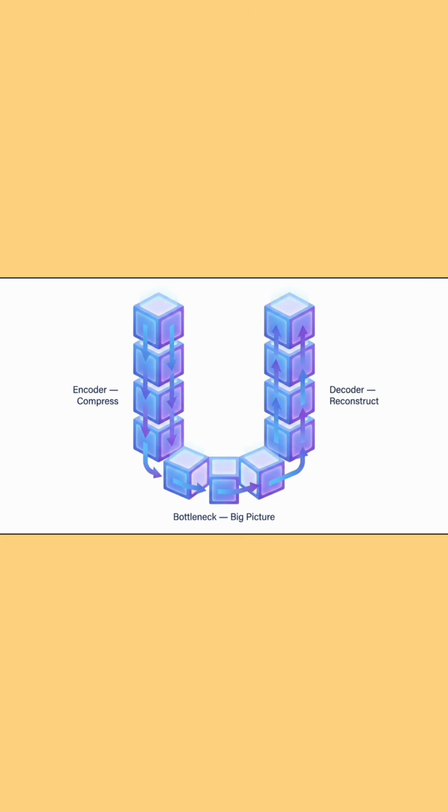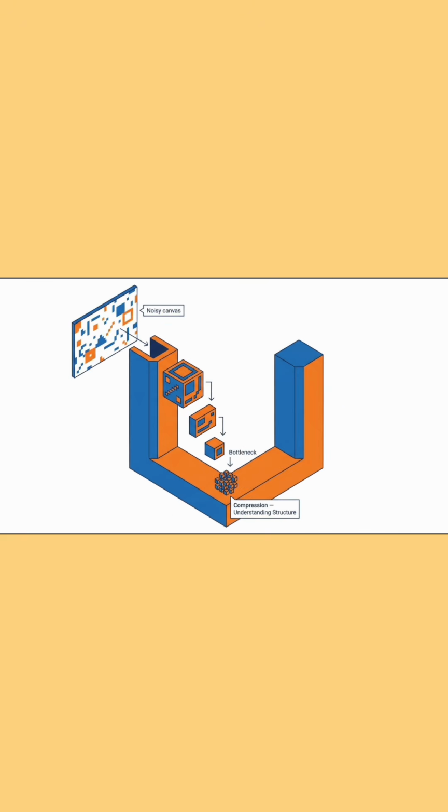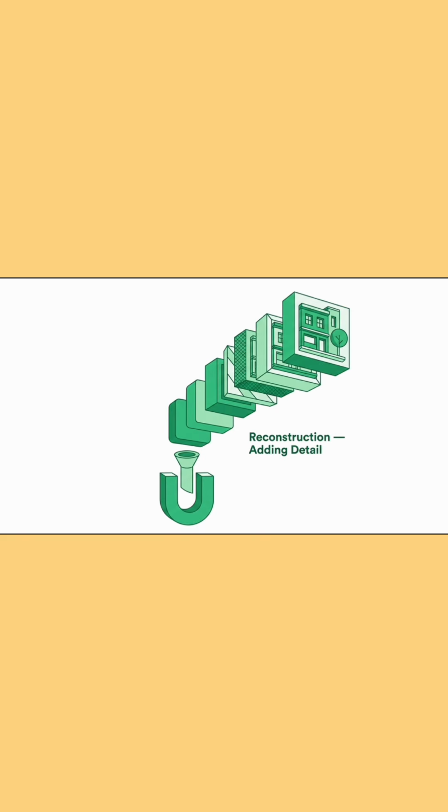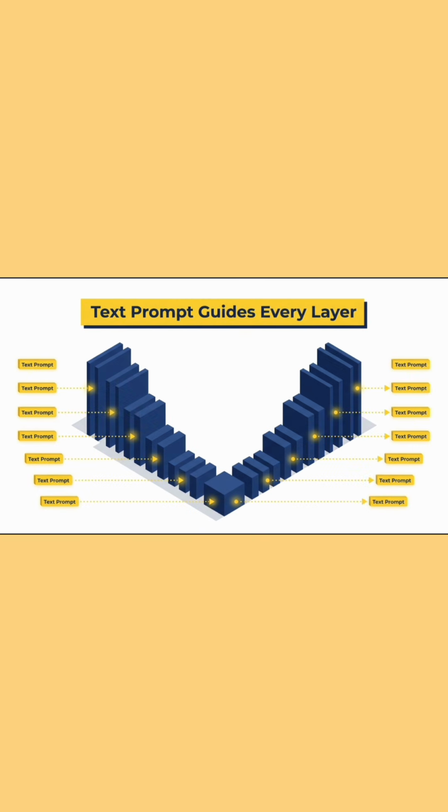The engine doing all this work is called the U-net, a specialized neural network shaped like the letter U. It takes a noisy image as input, compresses it down to understand the big picture, then expands it back up to reconstruct fine details. At every level of this U-shape, it cross-references your text prompt, making sure every detail it rebuilds matches exactly what you asked for.